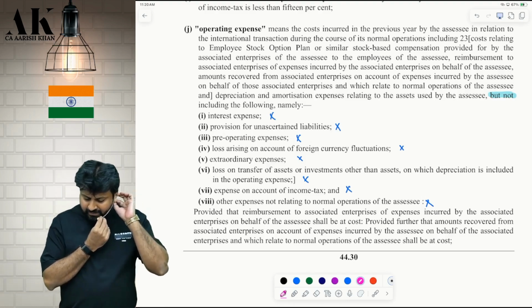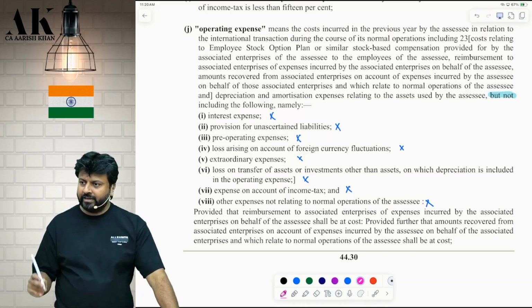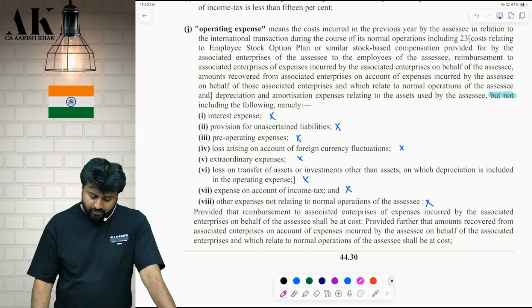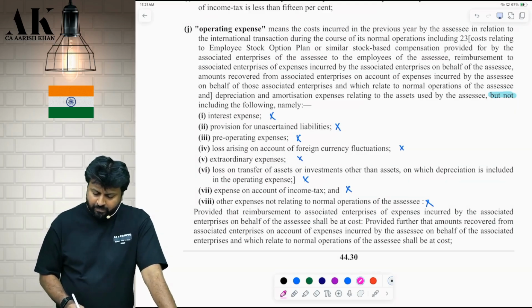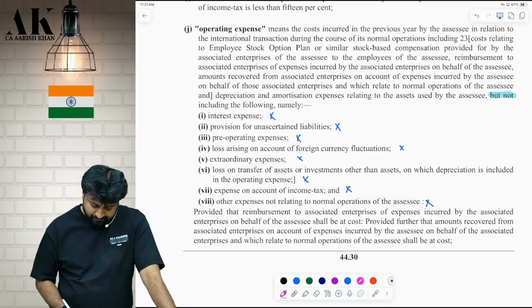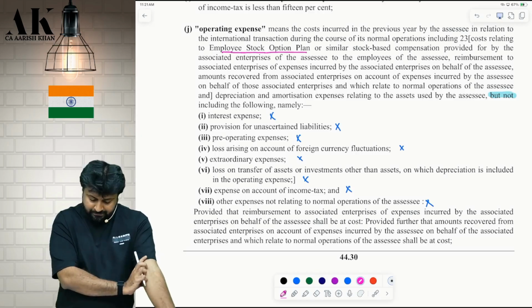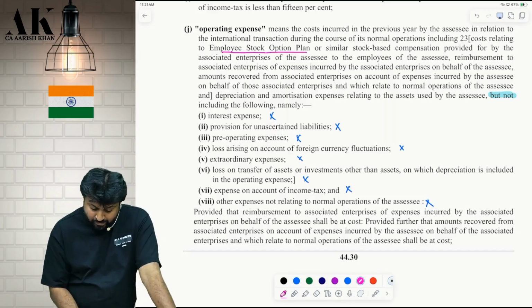Operating expense means the cost incurred in the previous year by the assessee, that is by the Indian entity, in relation to international transaction during the course of its normal operation, including costs relating to ESOP. Underline. Costs relating to ESOPs or similar stock-based compensation provided for by the associate enterprise of the assessee to the employees of the assessee.